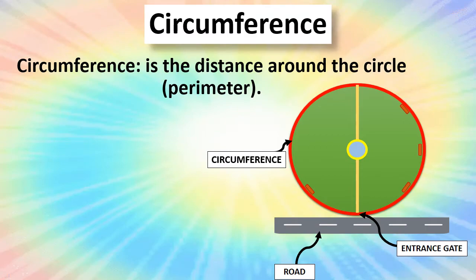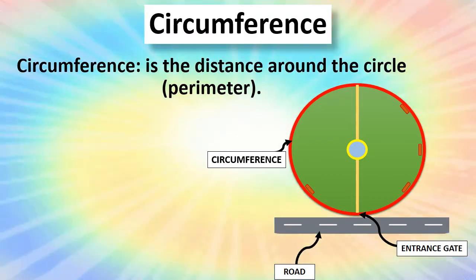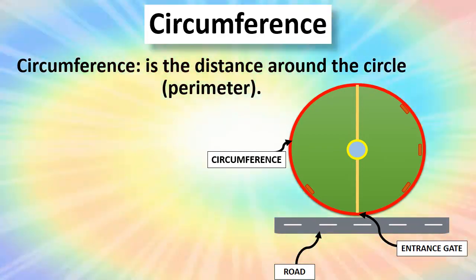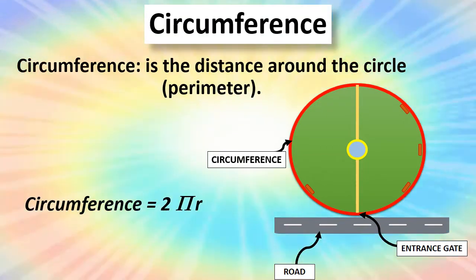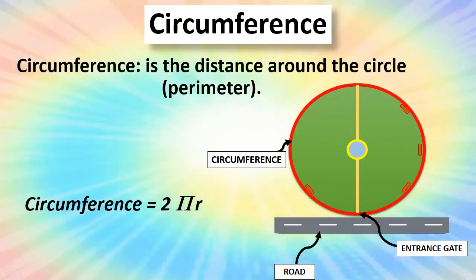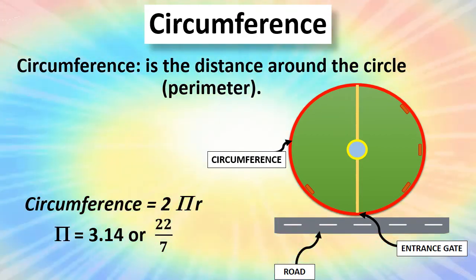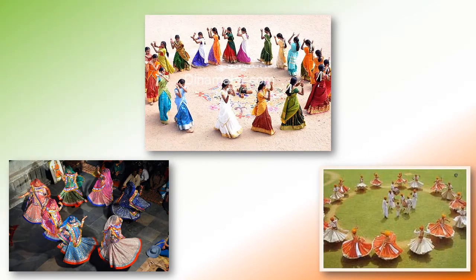But in a circle, we have a different term for perimeter, that is circumference. And what is the formula for circumference of a circle? It is 2 pi r. And what will be the value of pi? Pi can be 3.14 or 22 upon 7. Now children, tell me, what do you observe in these figures?